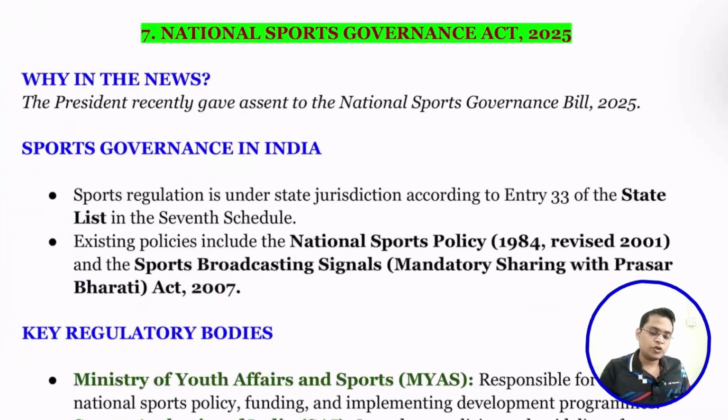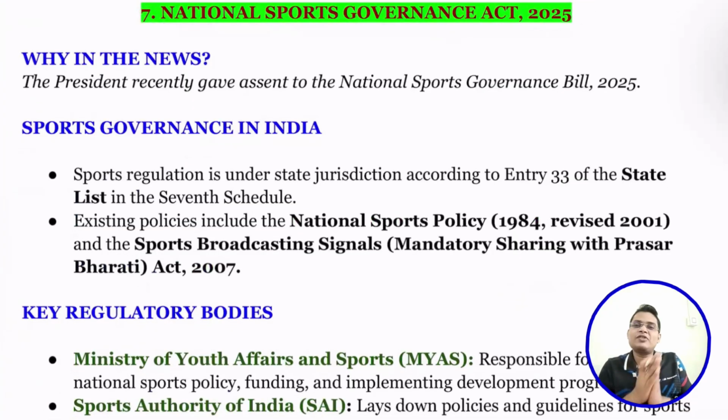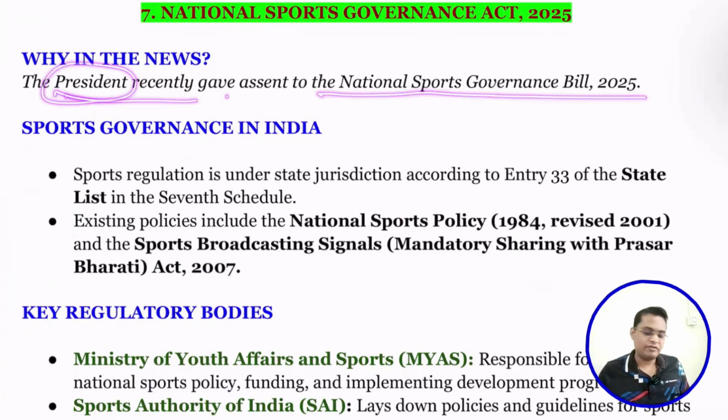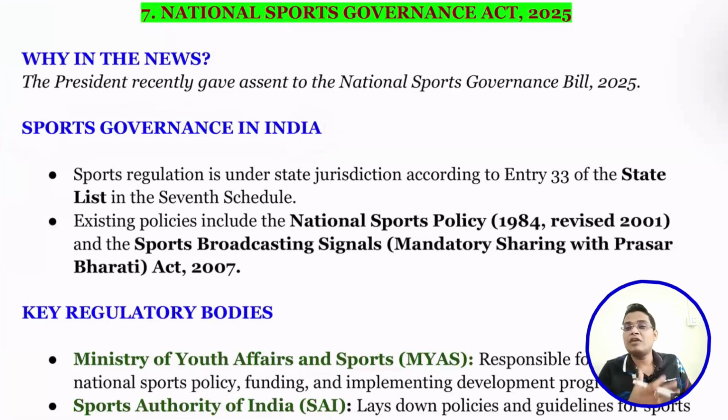So next is the National Sports Governance Act. Recently we are seeing a lot of activity going on in the sporting area. We are modernizing, we are promoting sports, we are aiming to even host the Olympics. So to ensure all these things, recently the President gave assent to the National Sports Bill 2025. So, sports governance in India: how is sport governed in India?